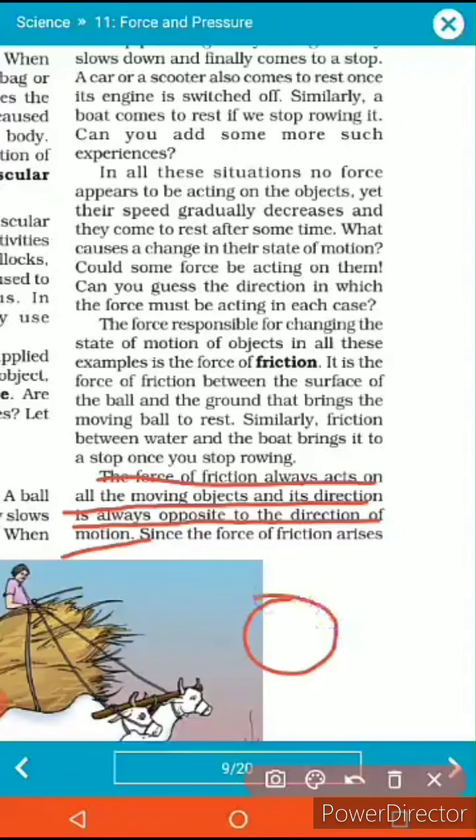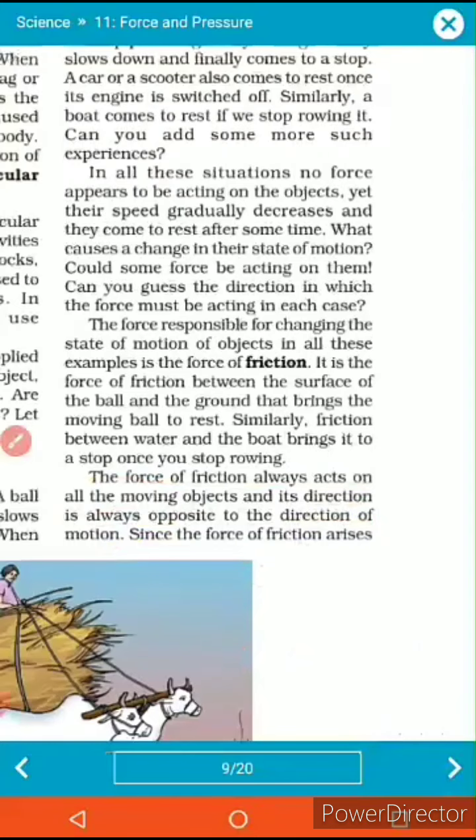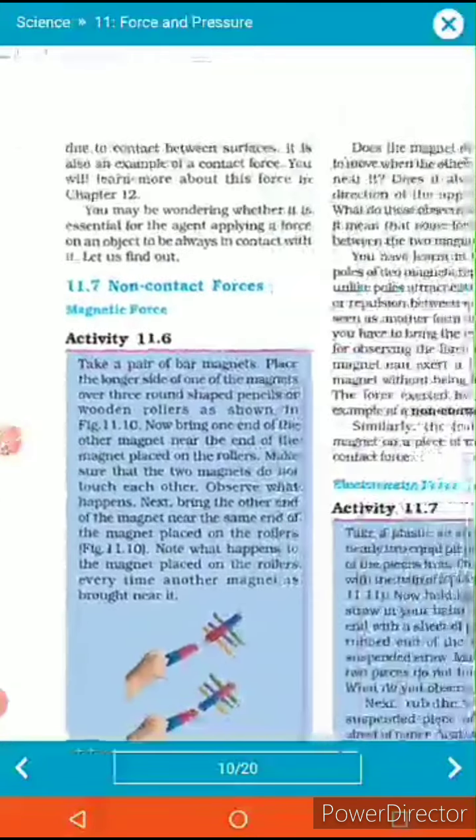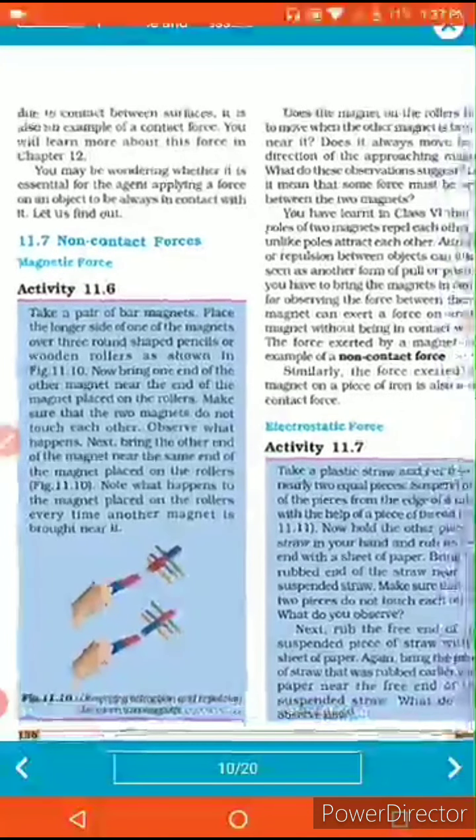Suppose your object is going over here, but due to the uneven road surface, the friction force opposing the motion always acts opposite to the direction of motion. Understood? That's why friction forces are also called contact forces. Clear? You will learn about friction forces in detail in the next class.